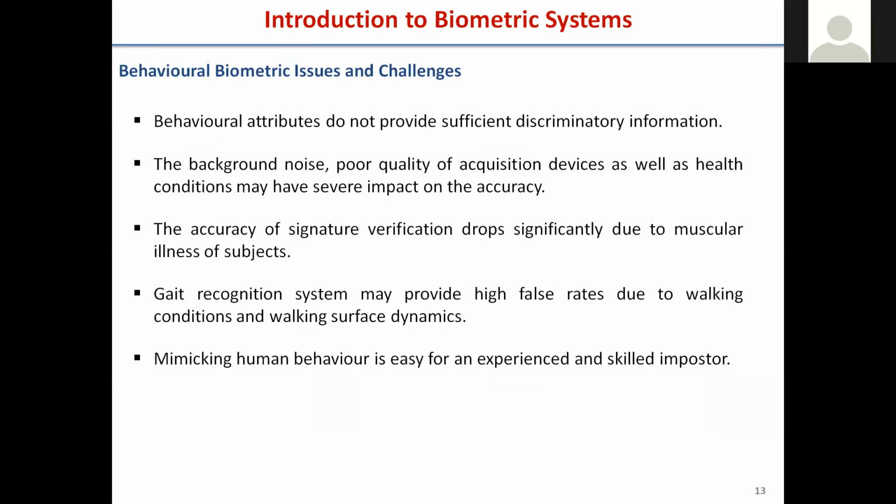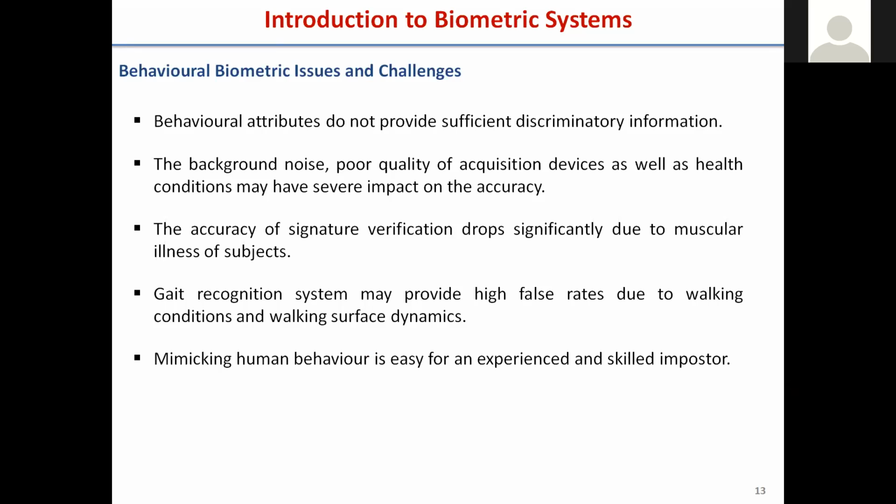Then behavior as a trait. If we use behavior, one concern is that it changes very drastically with time, like a walking pattern. Second, it is very easy to imitate. It is difficult to imitate your iris, but very easy to imitate your walking pattern or your signature.